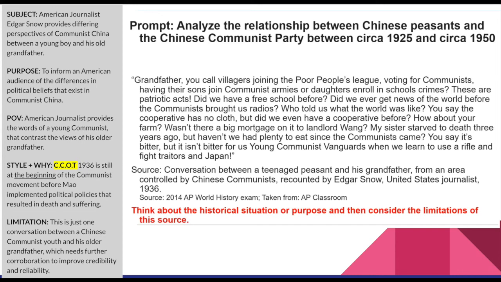Now you get the perspective of Mao Zedong and his communist movement from the eyes of the leader, right? Now you look at document 2, you get the point of view from a young boy who supports this movement. You get the point of view of an older grandfather who was around before Mao Zedong and opposes the movement. And you get the point of view of the American journalist who wants to inform the American public that there's actually opposition inside China between the youth and the elderly population over these communist policies.